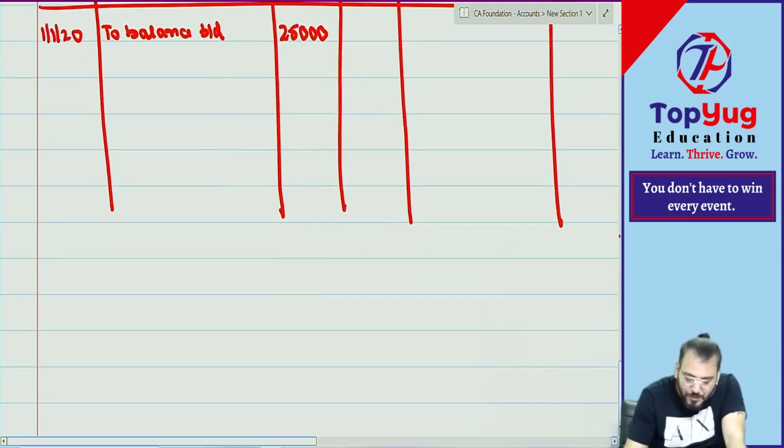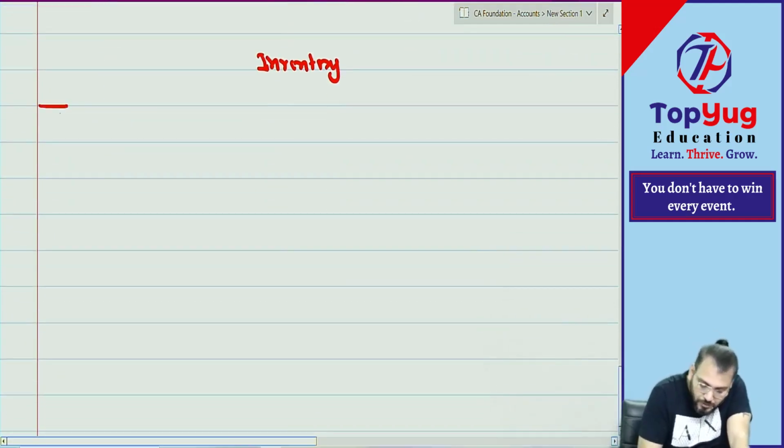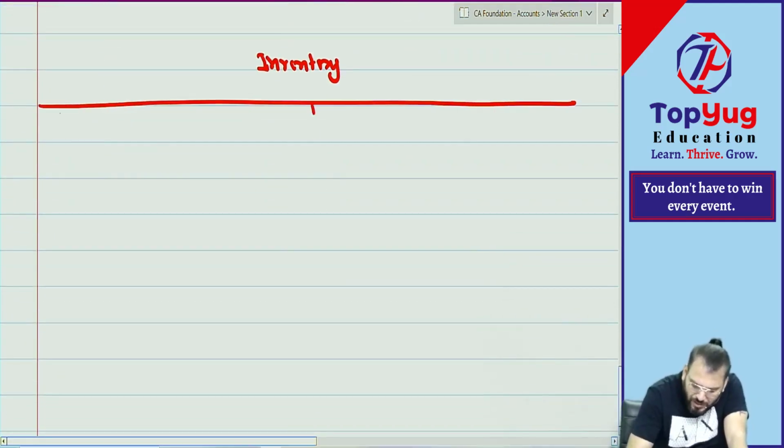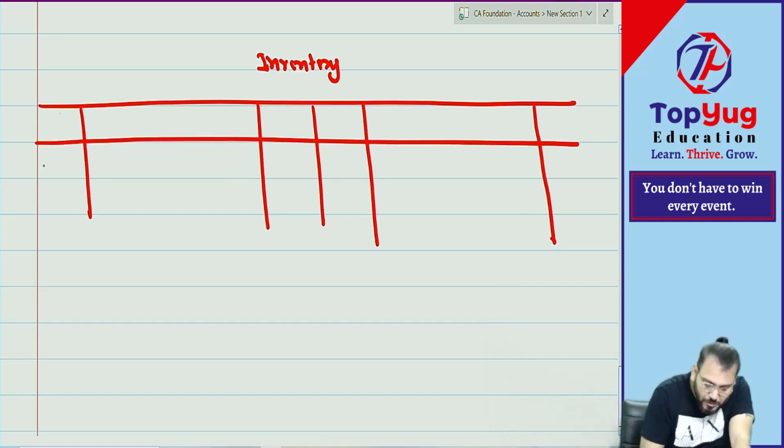Then after bank we have inventory. Here you can have only two lines, not much is required. So on 1/1/2020, to balance BD.